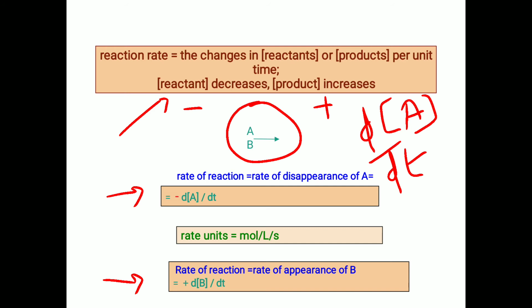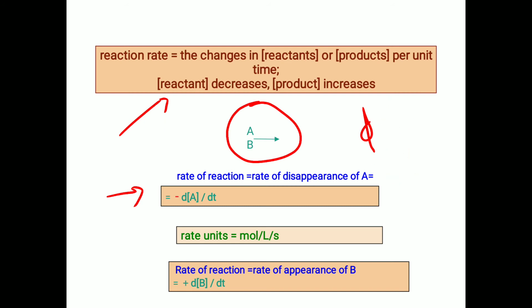Hence there are two types of rate of reaction. First, the rate of reaction is equal to rate of disappearance of A, that is minus dA by dt. Second, the rate of reaction is equal to rate of appearance of B, that is plus dB by dt. At equilibrium condition, it is observed that both rates are equal.